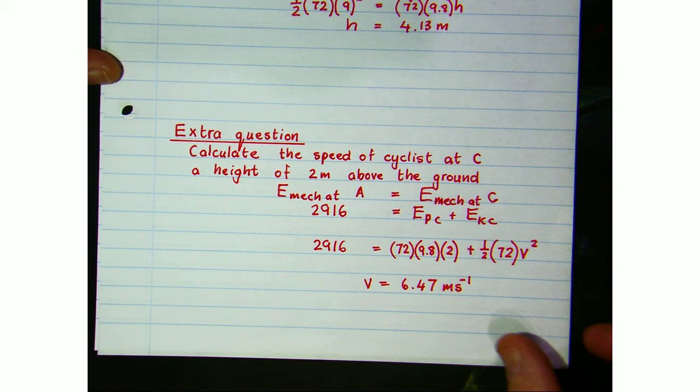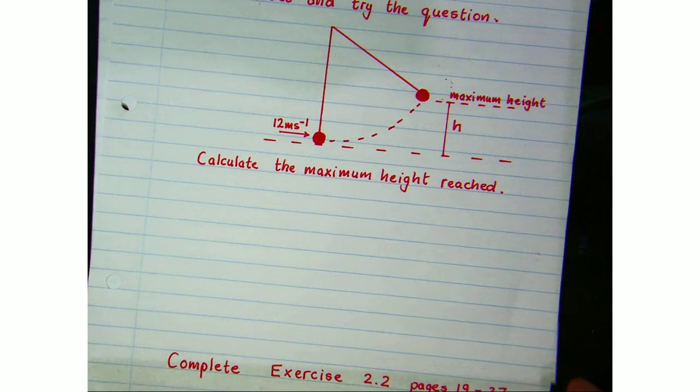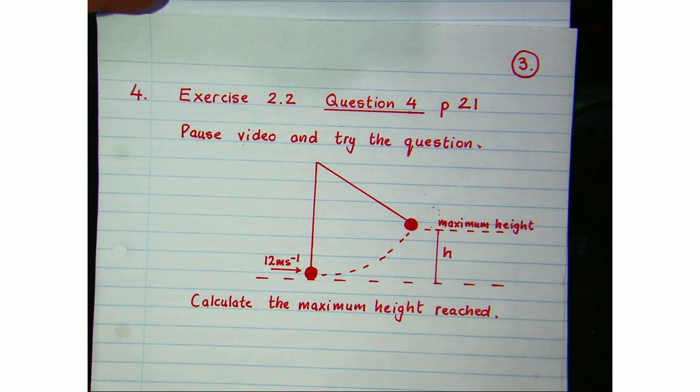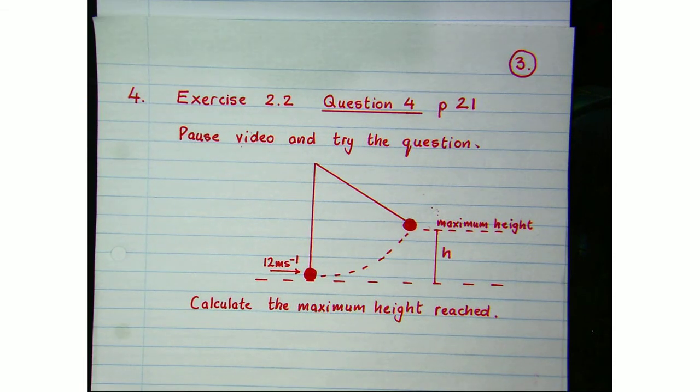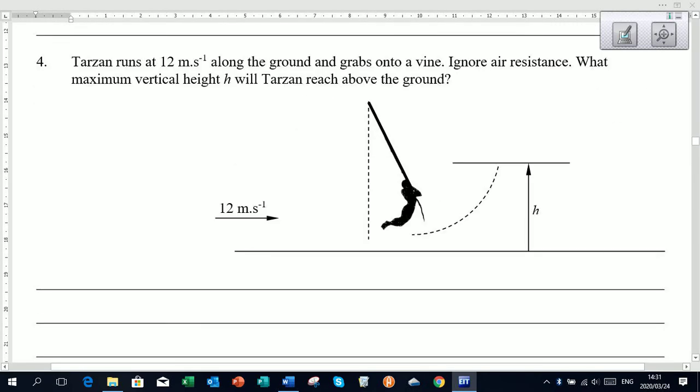Right, let's go on to another exercise. This one's also in your notes. It's exercise 2.2 on page 21 of your notes, and it's question 4. So let's go there. Right, there it is.